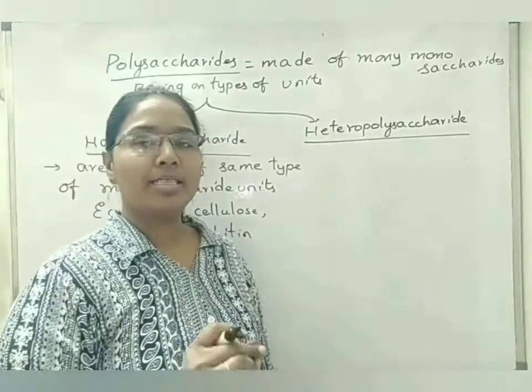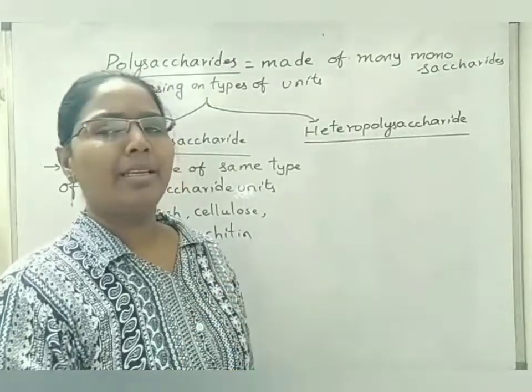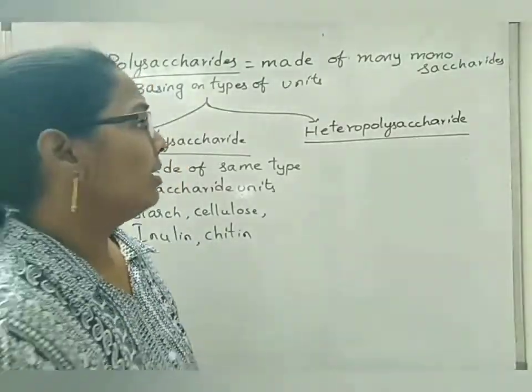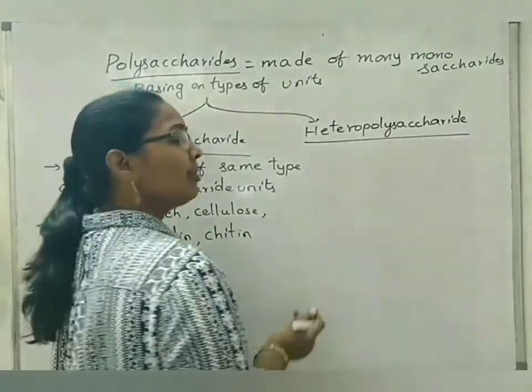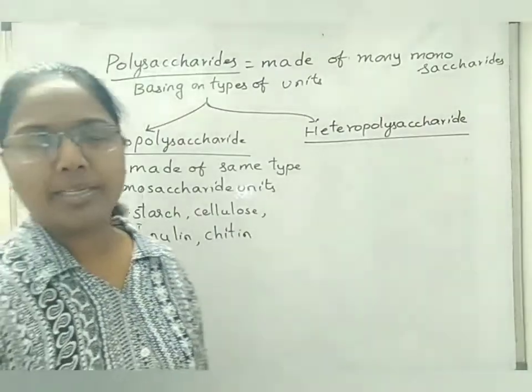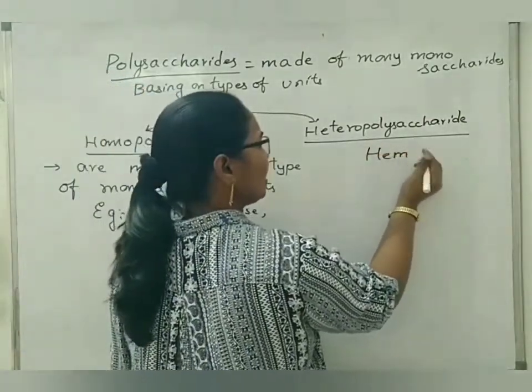There, hemicellulose exists in a complete layer form, and many hemicelluloses form one cell wall. So we call that a polysaccharide. But if you take one unit of hemicellulose, then we read that as an example under oligosaccharide. So here we will take hemicellulose as an example.